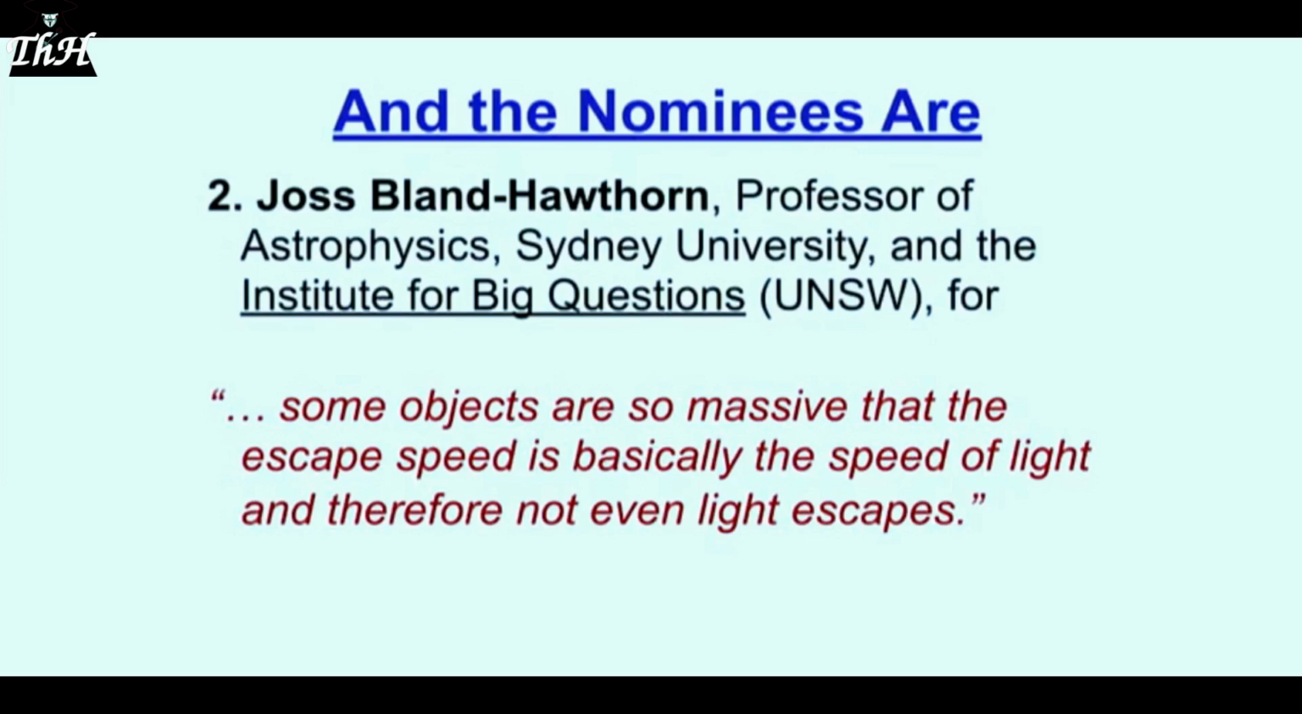He says this on National Australian Television. I know, I watched it and I downloaded it. Some objects are so massive that the escape speed is basically the speed of light and therefore not even light escapes. You know, the journalist sat there like a stunned mullet because he didn't even know what he said. But we know what he said. This is because he's saying that black hole event horizons have that schizophrenic property of having and not having an escape velocity at the same place. So he's a good candidate.